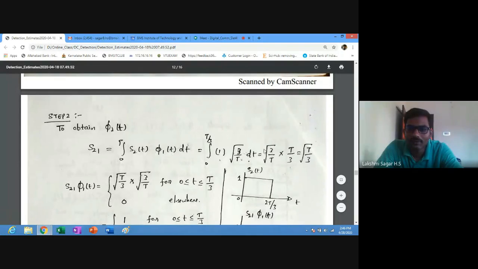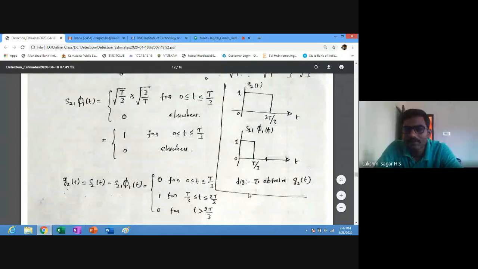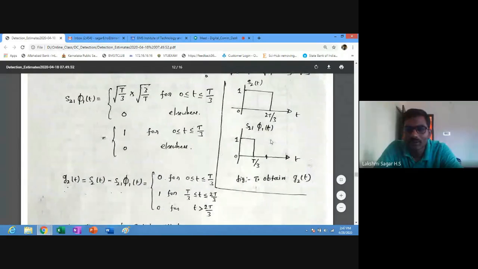Pi 1 of t is root 3 by T for duration 0 to T by 3, and s2 of t is 1 for the duration 0 to T by 3. After substitution, multiplication and integrating, you will get root T by 3, right? Then s21 pi 1 of t, you do the multiplication for the duration 0 to T by 3, so you will get 1. This is the waveform you will get for s21 pi 1 of t.